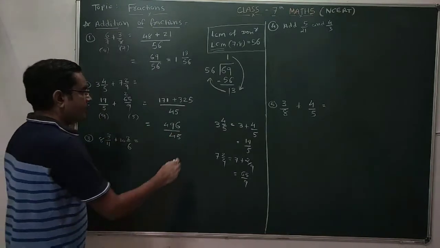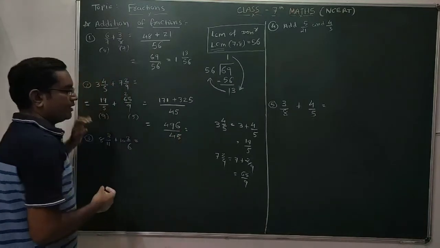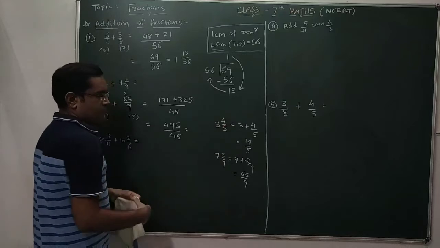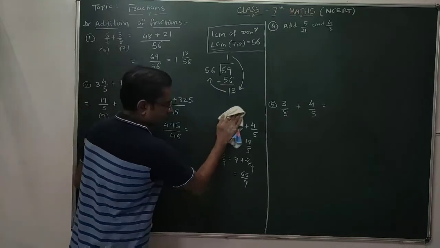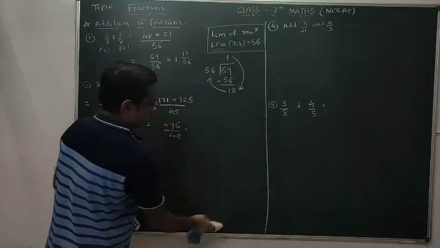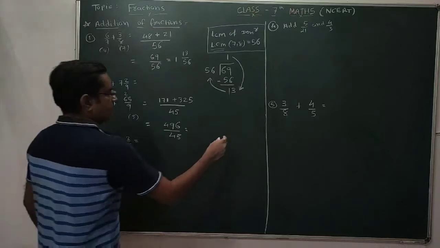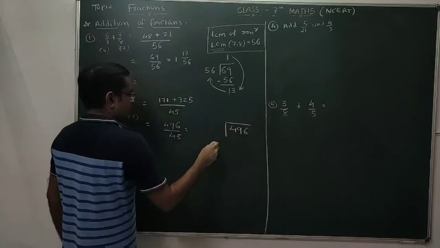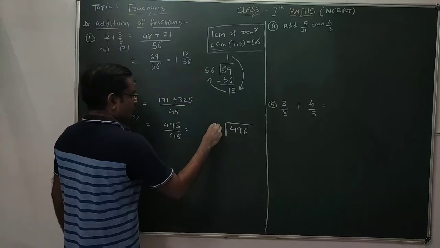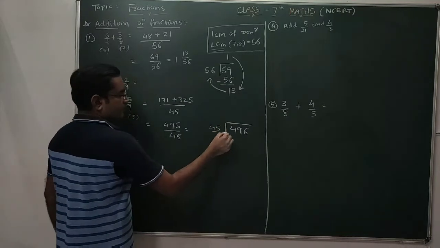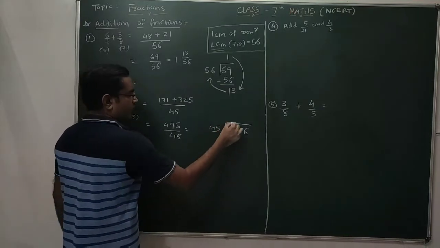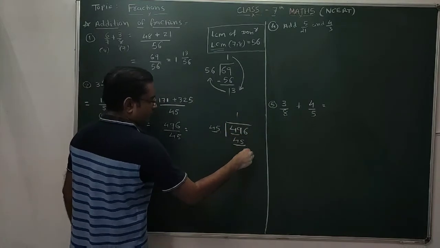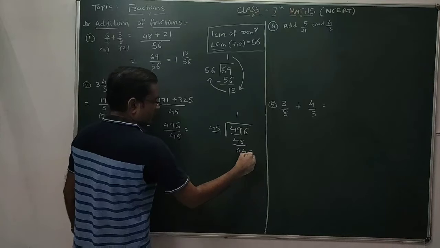You can also convert an improper fraction into a mixed number by long division. Pause the video to note it down. So here, to convert this number into a mixed number, you have to divide this 496 by 45. Two digits are there, consider two digits over here. 45 ones are 45. Subtraction, 9 minus 5, 4. This will be 0 and this is 6.